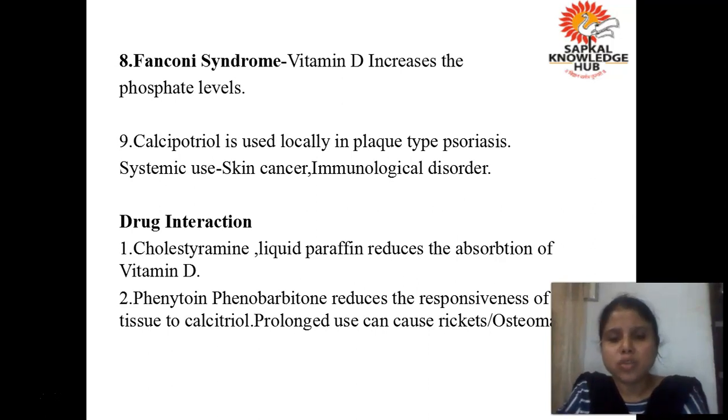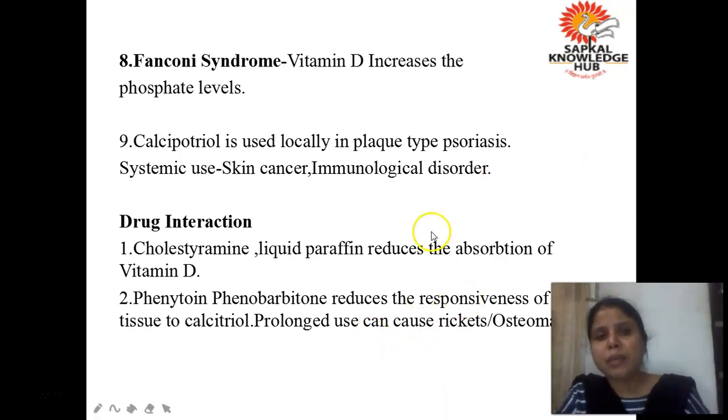Fanconi syndrome. Vitamin D increases the phosphate level. Actually, Fanconi syndrome is a disease related with the tubules of our kidney. As a result, the level of phosphate is less in our body. So if you give vitamin D, it increases the phosphate level because it increases the absorption of calcium and phosphate also. Now calcipotriol is a preparation used in psoriasis, skin cancer and immunological disorder.